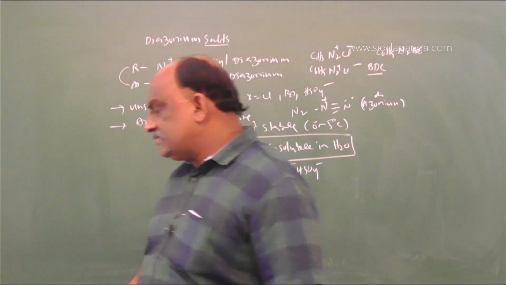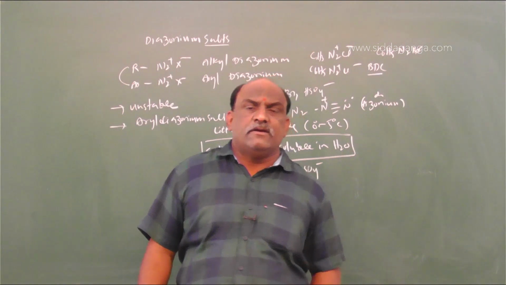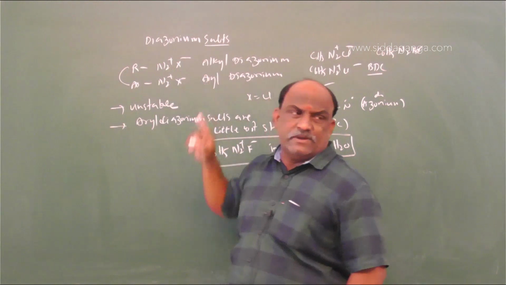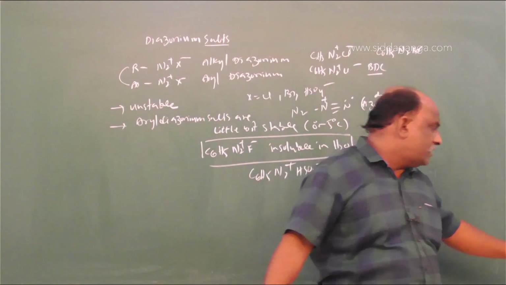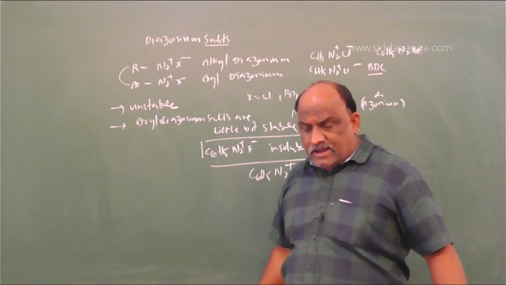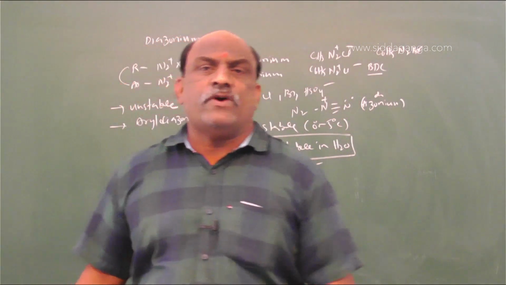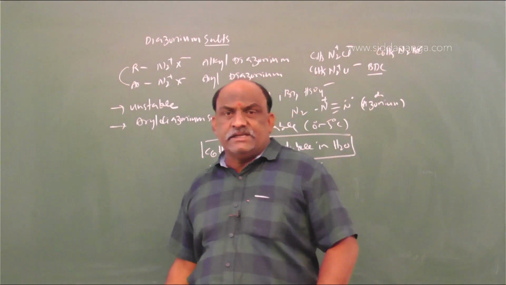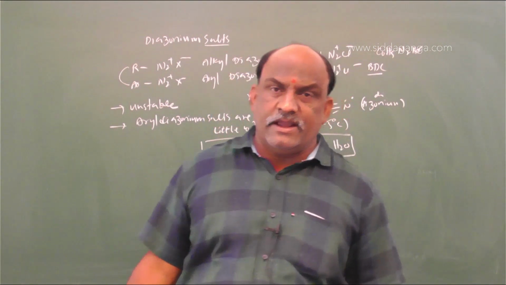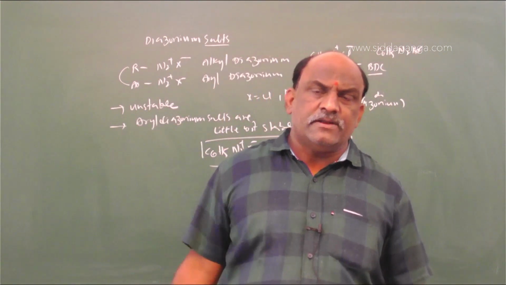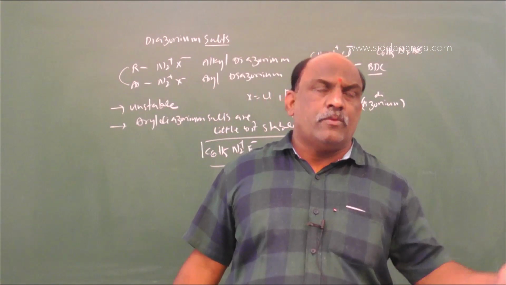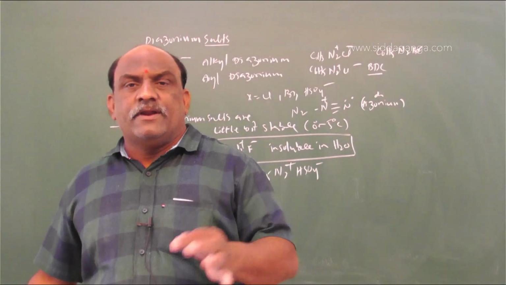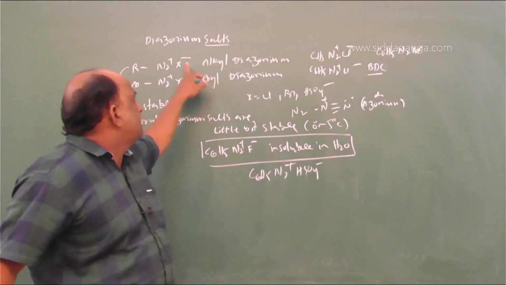So go with the general formula ArN2+ X− or RN2+ X−. Of these two, alkyl diazonium salts are completely unstable. Aryl diazonium salts are a little bit stable between 0 and 5 degrees centigrade, but alkyl diazonium salts are outright unstable. They easily decompose to liberate dinitrogen gas. If you just keep them open to atmospheric air, they decompose and nitrogen is evolved.